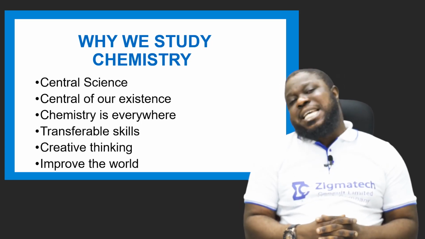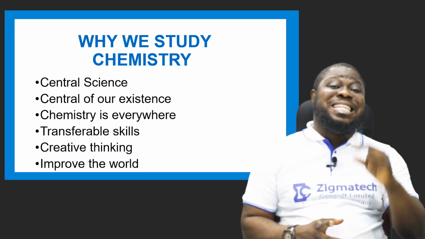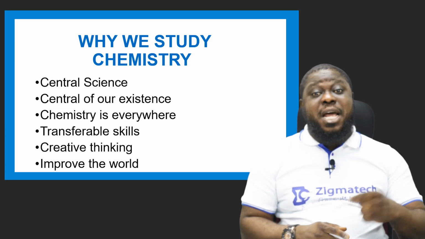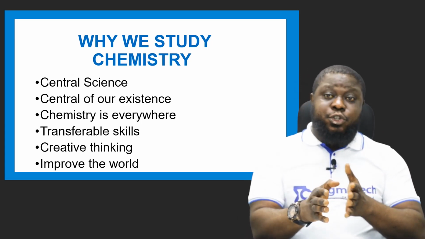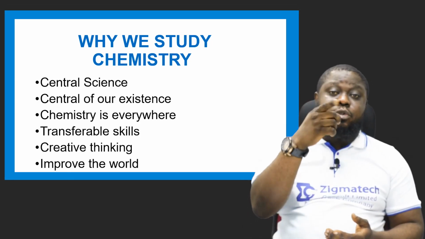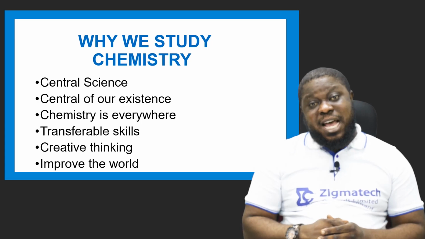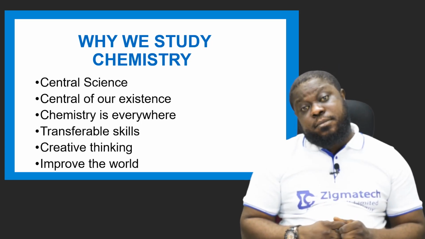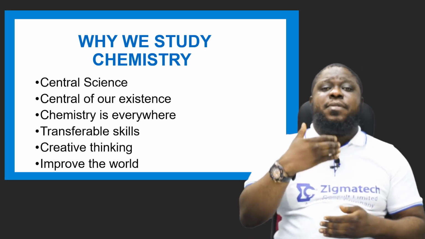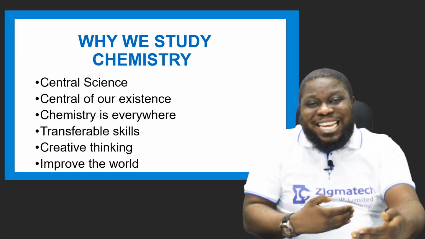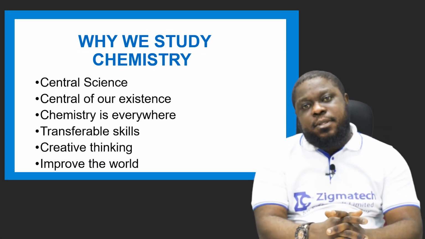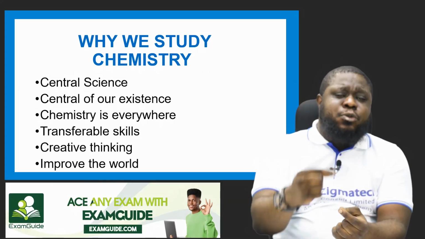Now, the next one is creative thinking. Creative thinking means reasoning. There's a difference between thinking and reasoning. Thinking gives you sickness, high blood pressure. But creative thinking, reasoning, makes you solve a problem. That's why in science, we do not think of the problem, we think of the solution. In science. And Albert Einstein said, education is not the learning of facts, but the training of the mind to think. When you train your mind in thinking, okay, you give yourself creative thinking. That means it will end up in reasoning on how to find a solution.